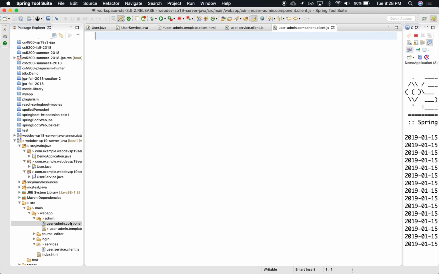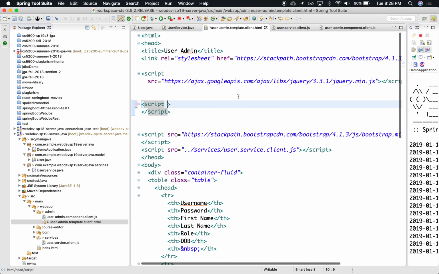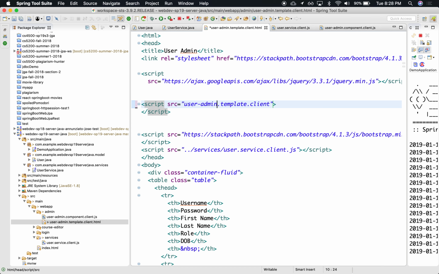And we're going to have to load that also in the HTML that we just declared earlier, right? So we're going to say source, and it's going to be the file that is local to us. So it's going to be user service, user admin component, so component JavaScript. Okay, and we go there.